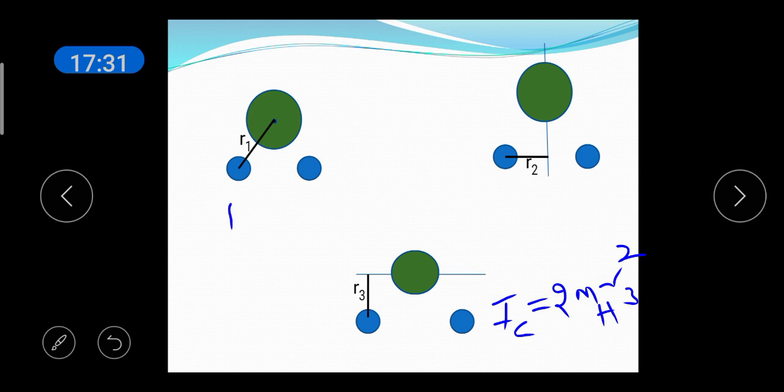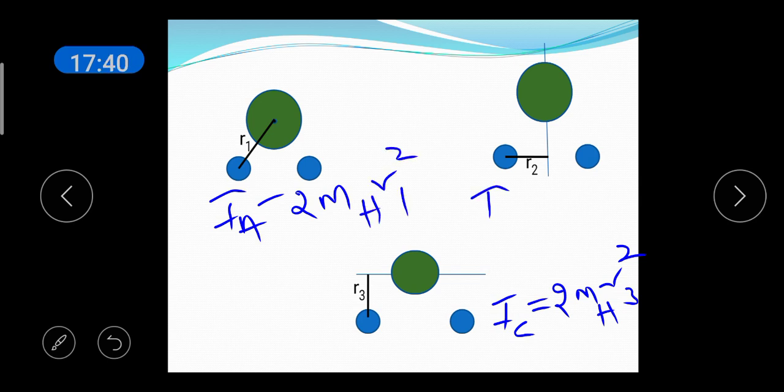So, here it is IA is equal to 2mh r1 square and IB is equal to 2mh r2 square and IC is equal to 2mh r3 square.